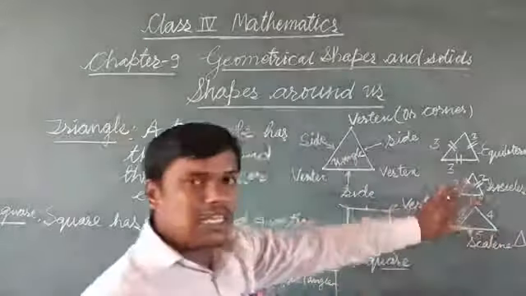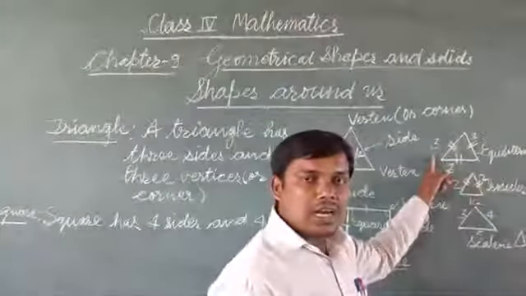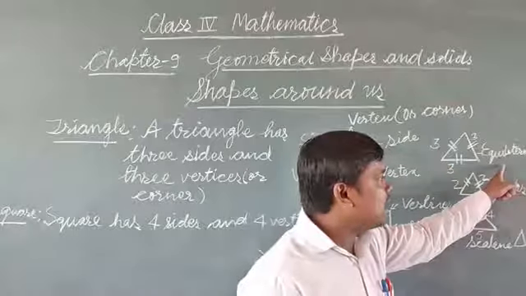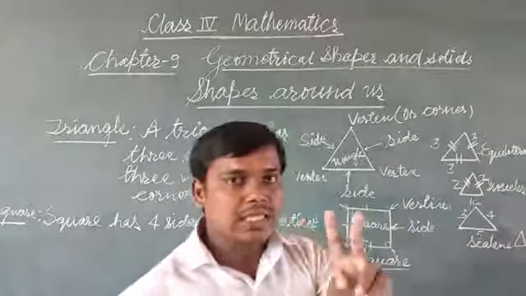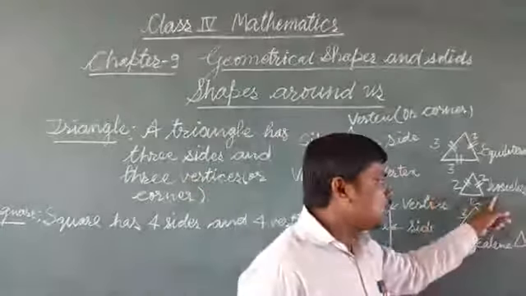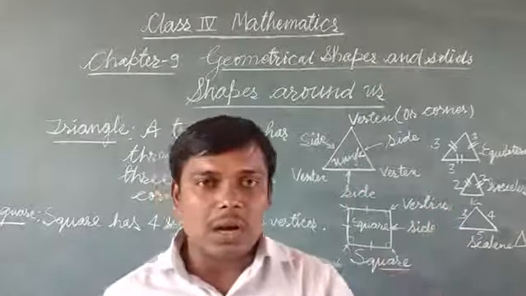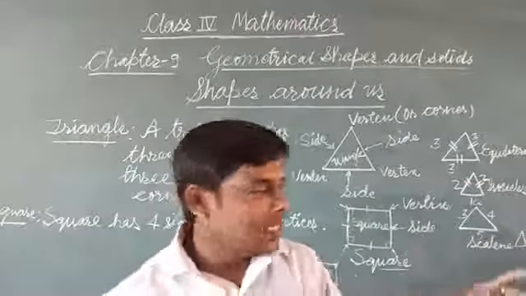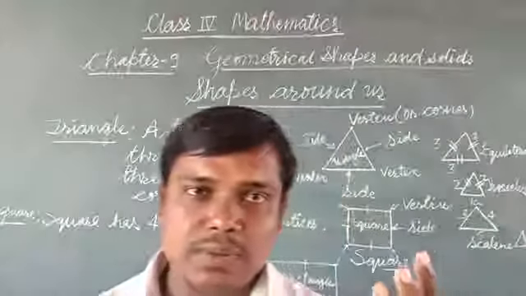Means the length of all sides of a triangle are equal, then it will be an equilateral triangle. Length of any 2 sides equal, then isosceles triangle, and length of all sides are different, then a scalene triangle. So 3 types of triangles we have to study.